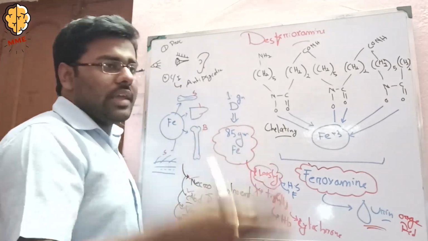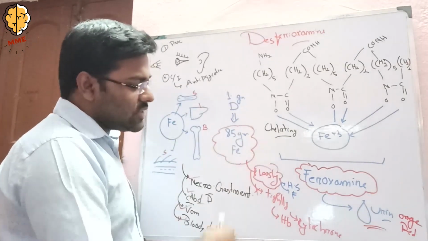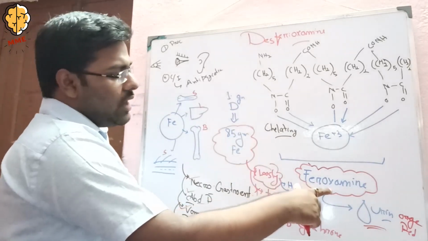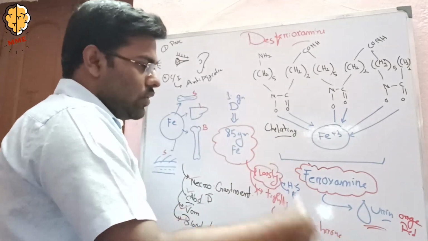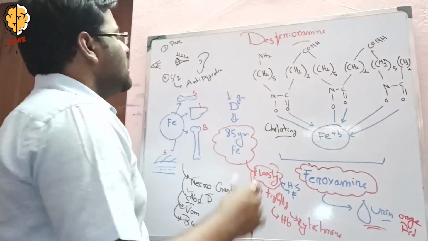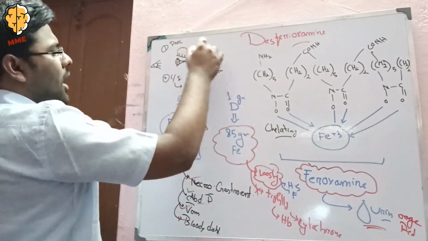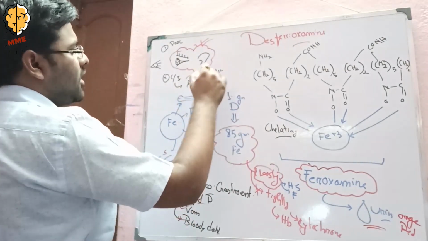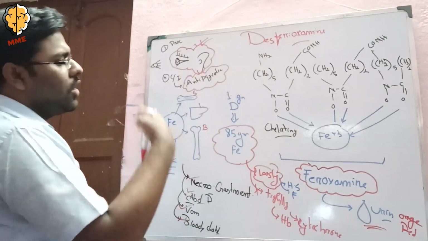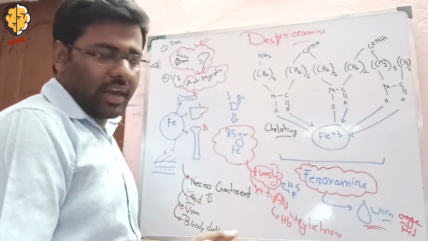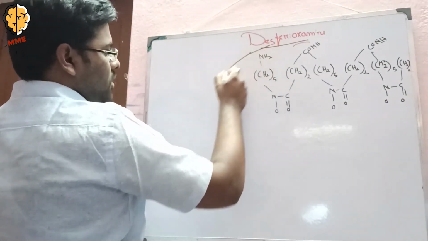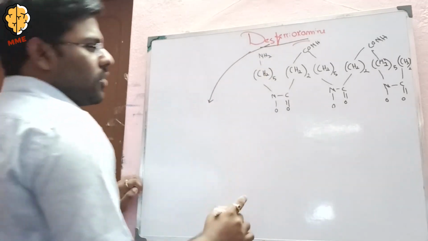From there the iron is not taken, only the excess iron like hemosiderin and ferritin, and it converts it to a non-toxic form and excretes it in the urine. And for precaution, firstly we have to do an eye test and an ear test before starting the medicine. And one contraindication is that we cannot use desferrioxamine when antipsychotic treatment is going on. Coming to the desferrioxamine formula, we have to write